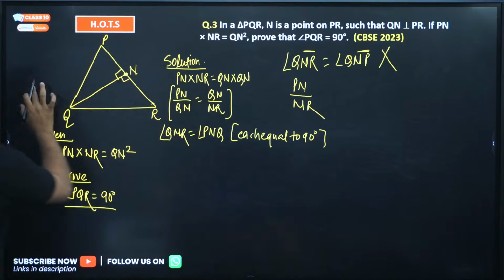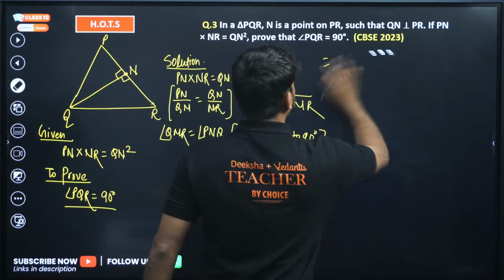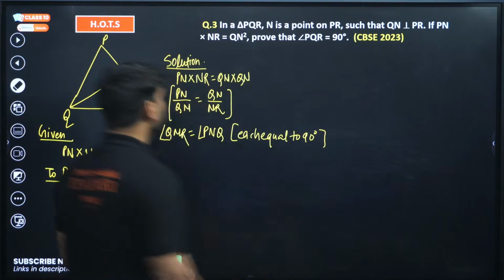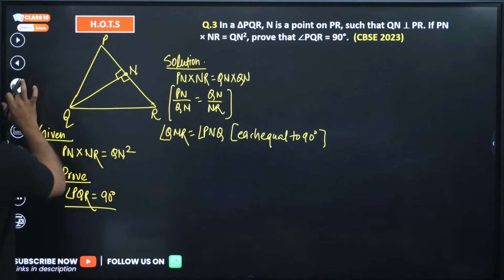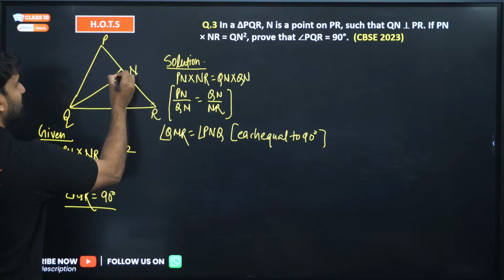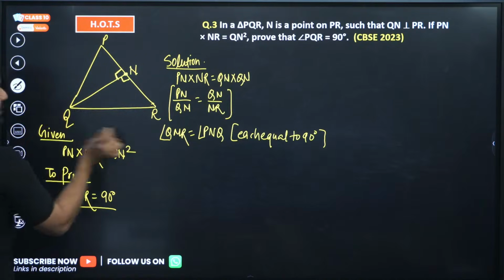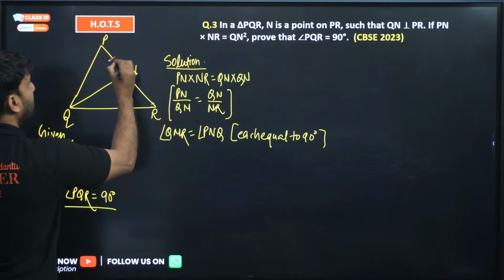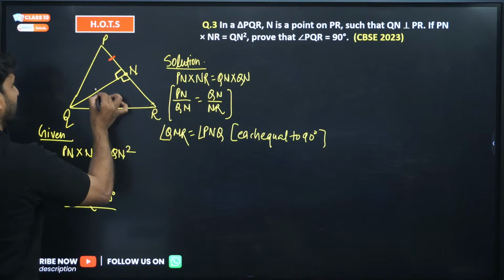I have already told you, my dear, this question is confusing, so you have to be very attentive in this question. Look, my dear champions, two corresponding sides are proportional and the angles are also equal. If I am taking PN, the corresponding side in this triangle is QN.